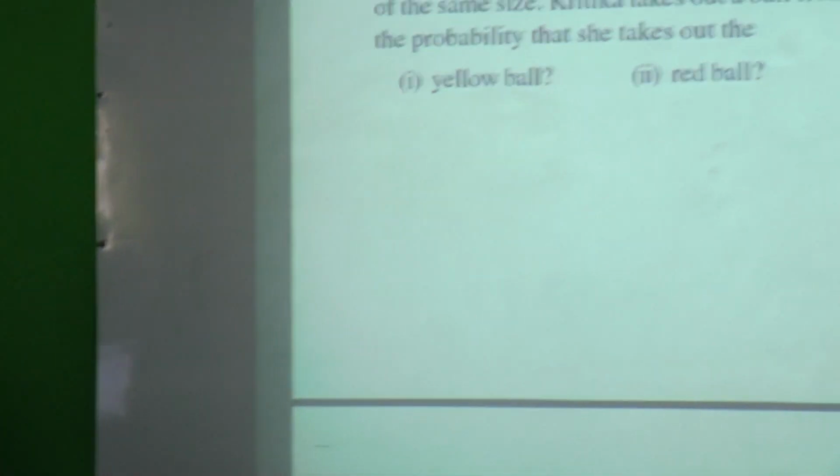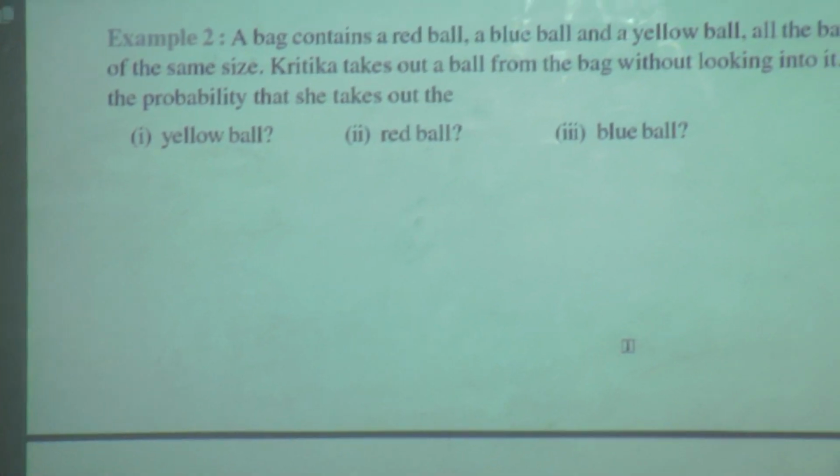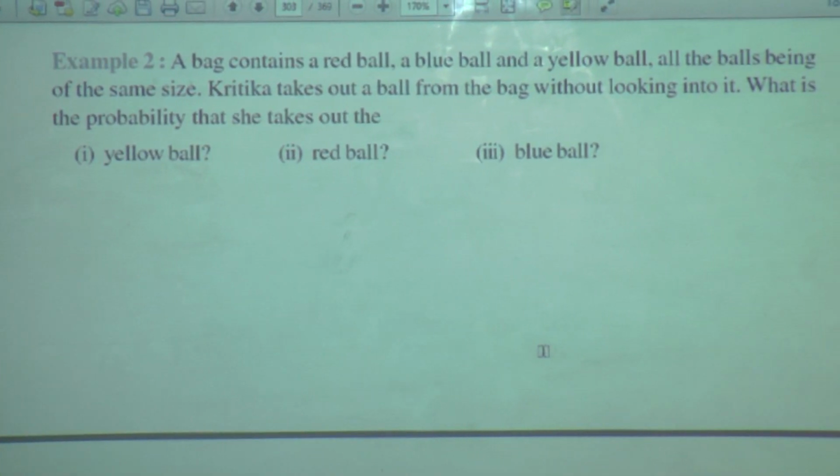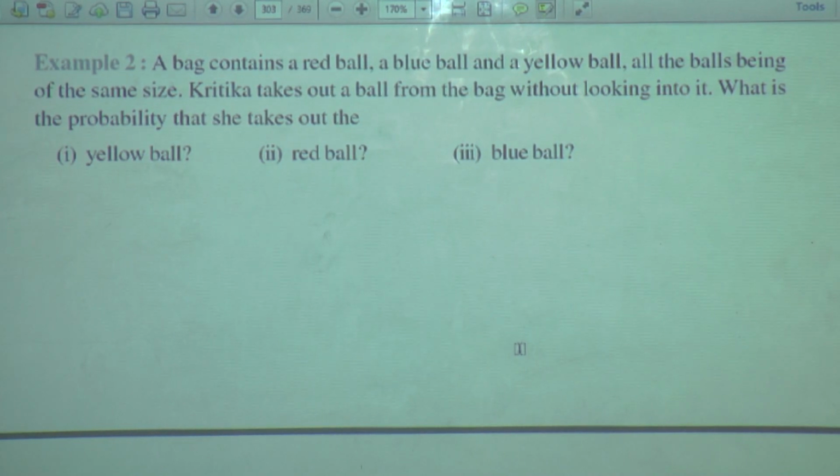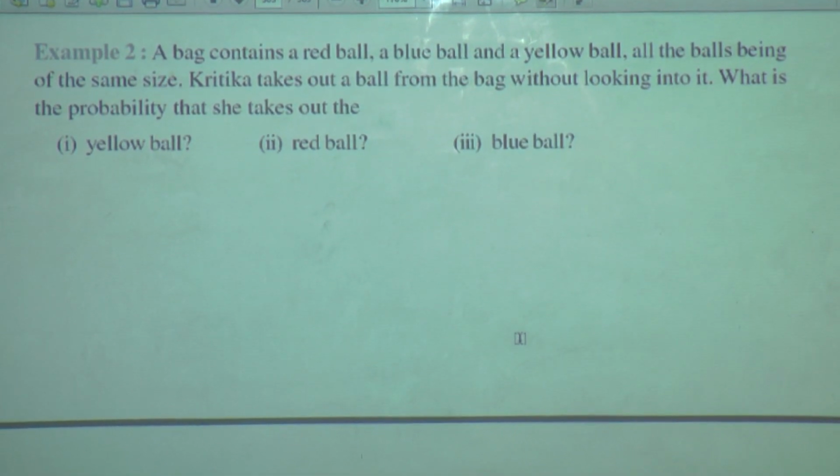A bag contains a red ball, a blue ball and a yellow ball. All the balls being of the same size, Kritika takes out a ball from the bag without looking into it. What is the probability that she takes out the yellow ball, red ball, blue ball?